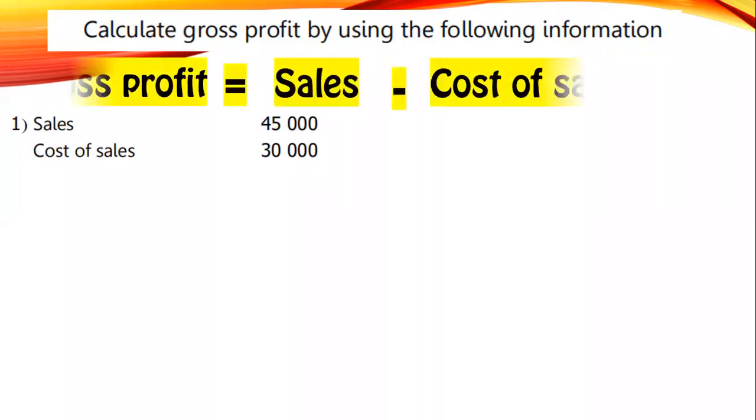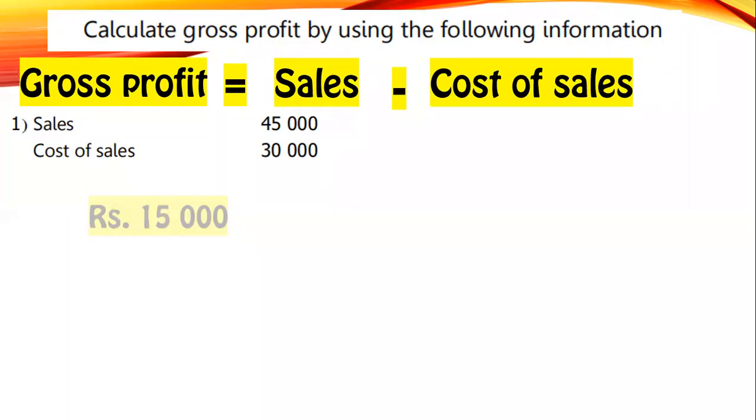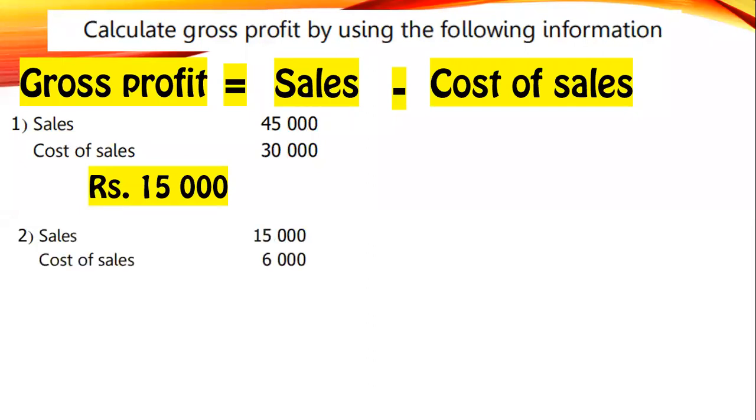Just go through the equation and start learning. You will do it easily, right? So how much is the gross profit here? 45 minus 30. Your gross profit is equal to sales minus cost of sales. Your gross profit equals 15,000 rupees. Okay. Can you calculate the gross profit for this, everyone?